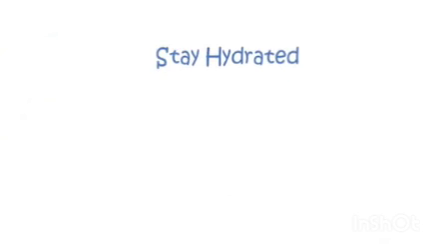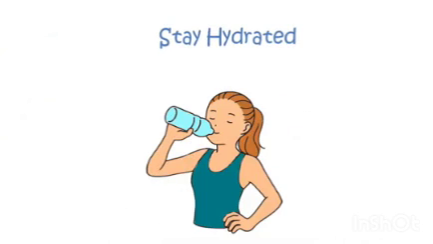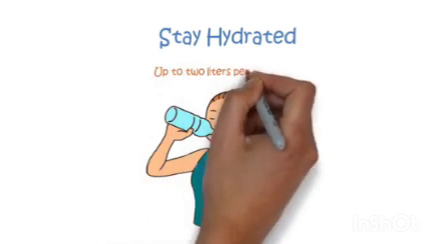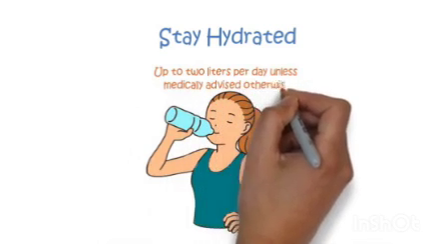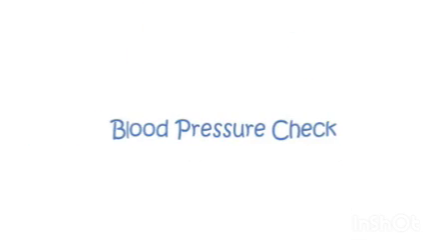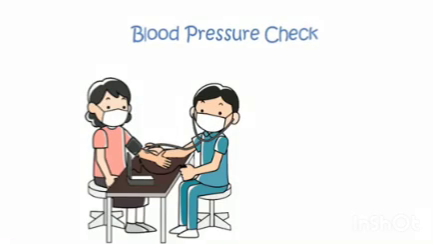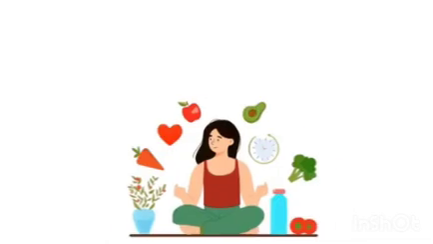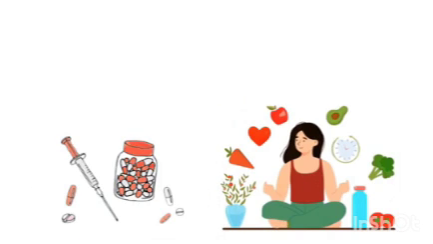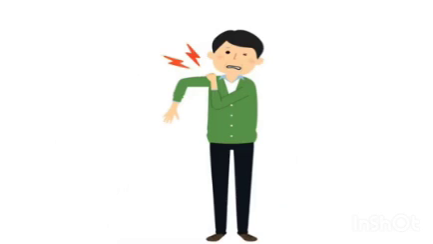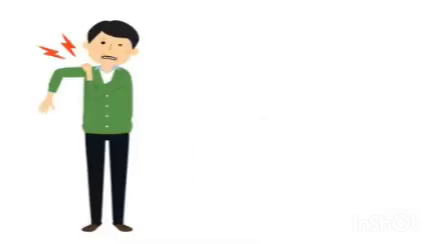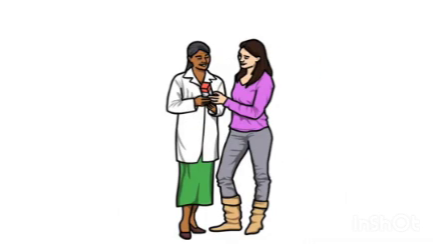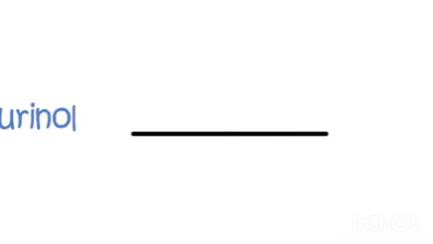Stay hydrated. Avoid dehydration by drinking an adequate amount of water, up to 2 liters per day unless medically advised otherwise. Blood pressure check. Have your blood pressure checked at least once a year, as high blood pressure is more common in individuals with gout. These lifestyle measures, combined with appropriate medications if needed, can help prevent gout attacks and manage the condition effectively. Always consult with your healthcare provider for personalized advice and treatment options.